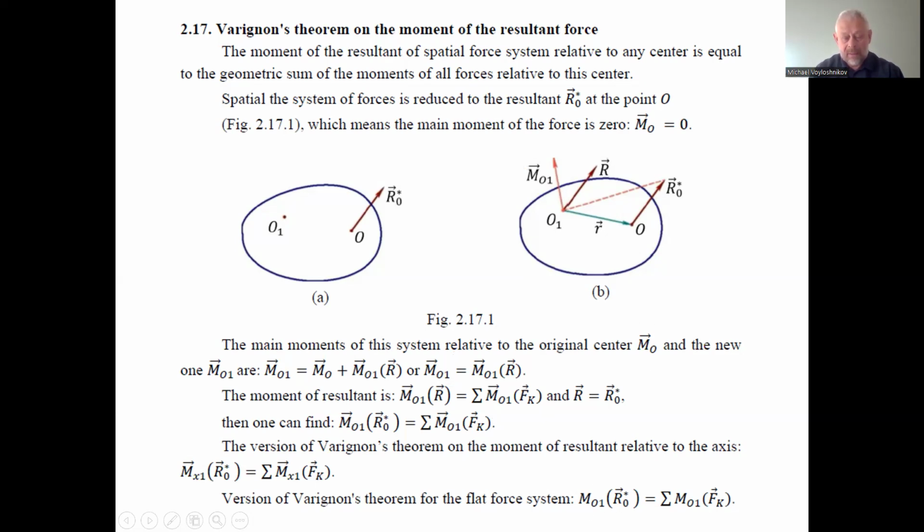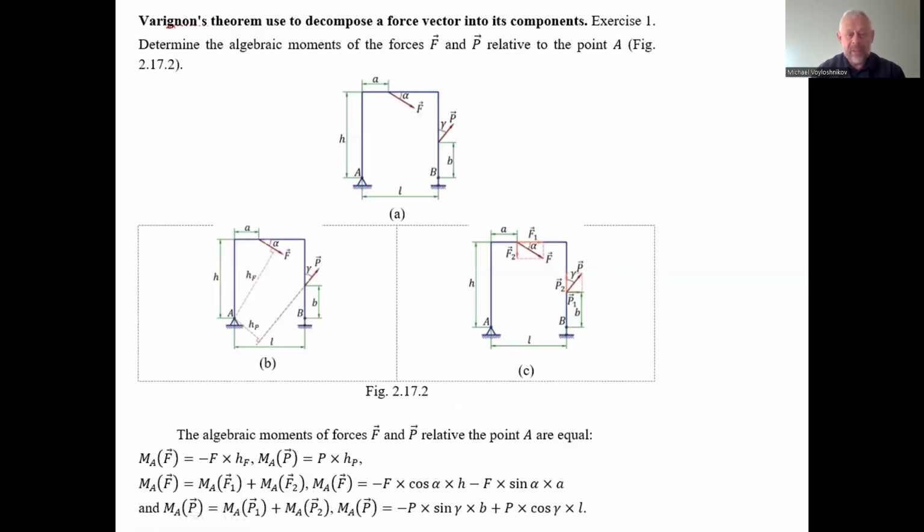So the moments will not be vector magnitudes, but scalar magnitudes, and the moment relative to a definite point 0,1 of the resultant is equal to the moments relative to this point on the plane of all the forces in the system that caused this resultant force. And we had exercises.